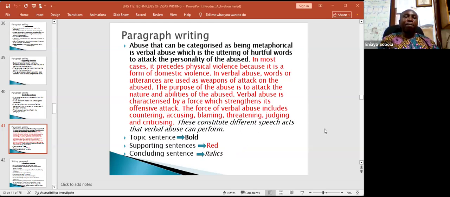So, in a paragraph, you should be able to identify the topic sentence, which will state the main idea, the main issue of the paragraph, then supporting sentences, which justify or expatiate or supply more information on the main idea, and also the concluding sentence, which actually states the end of the paragraph. So these are crucial in the structure of a paragraph.